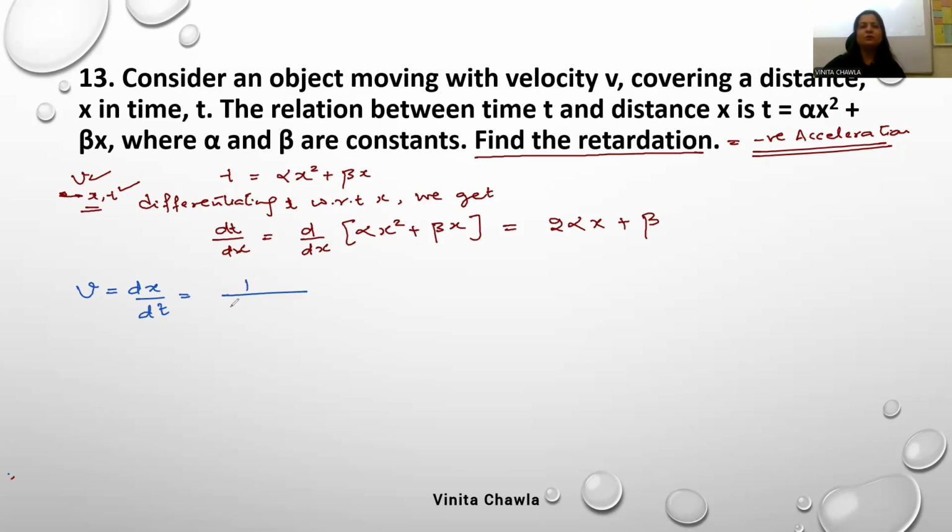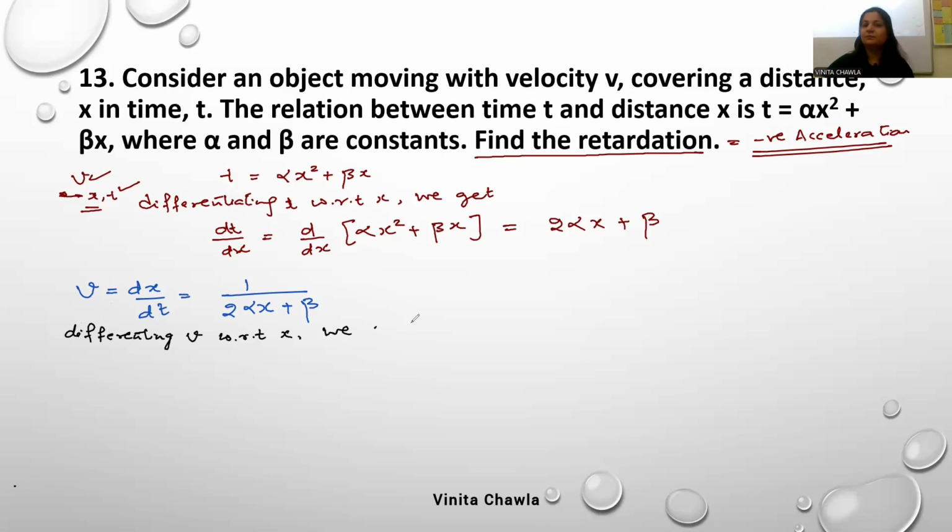It's 1 upon 2 alpha x plus beta. Now we have to find acceleration. And how do we find acceleration? By differentiating v, with respect to x.